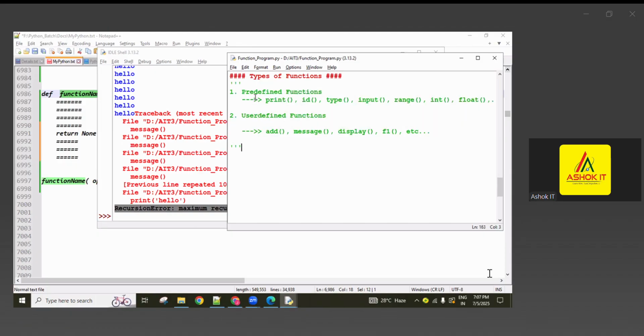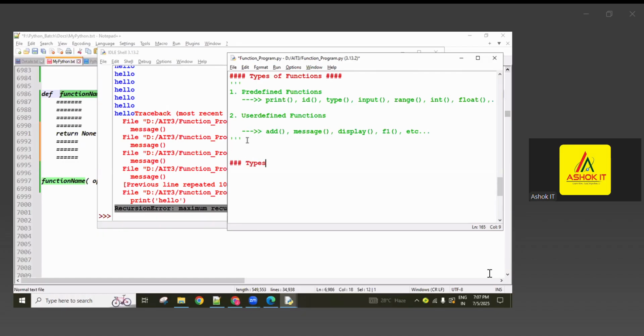Okay, one more answer you are getting, guys. How many types of functions are there in Python? If anyone asks, we have two types of functions: predefined functions, also called built-in functions, and user defined functions, also called developer defined functions. Simply, user defined functions we are calling. So definition and examples you have to remember, guys. Okay, this is the main topic.